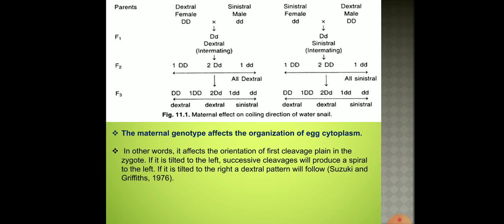When they are tilted towards the right, the shell will result in right-handed coiling, that is they give rise to the dextral pattern. If the spindle fibers are tilted towards the left, then that results in sinistral coiling of the shell patterns. That's how the maternal cytoplasm plays a role in expression of a character, and hence the shell coiling in snail Limnaea peregrina is an example of maternal effect.